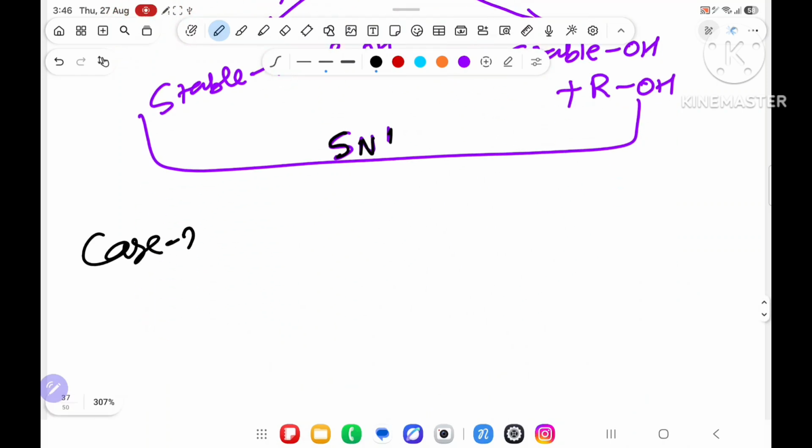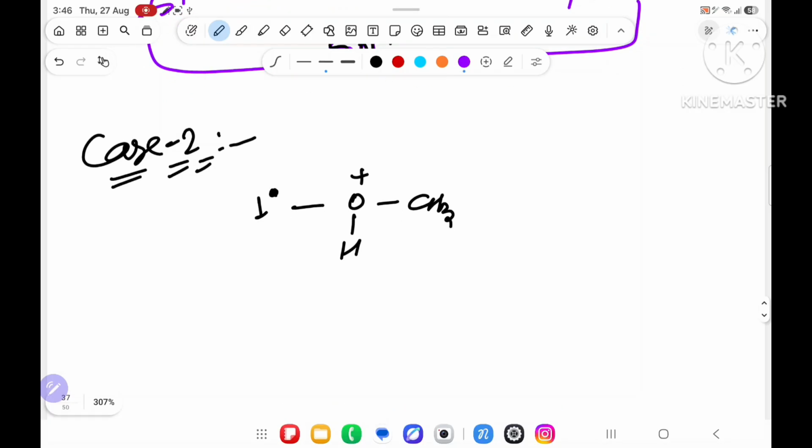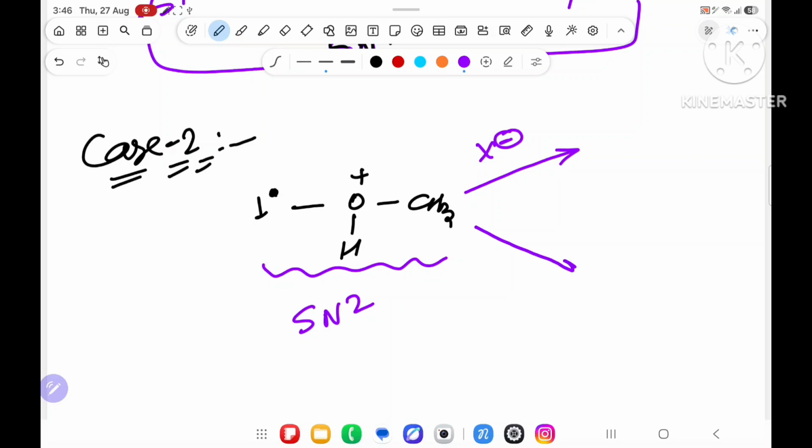Now case number 2 we will have. Case number 2 is saying, suppose this side you have 1 degree, OH is there, plus is there, and over here only CH3 is there. So what you will do? You will say, sir, from where I will break? I didn't know. So in this case, you will follow SN2 mechanism. Suppose I will give X minus or I will give H2O. What happened? Both will attach on CH3.